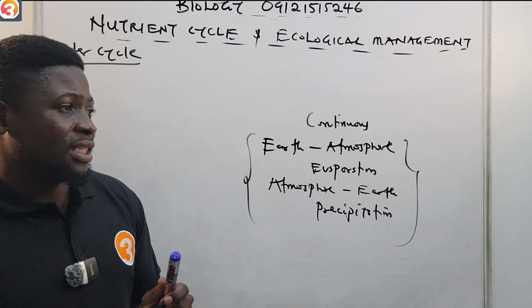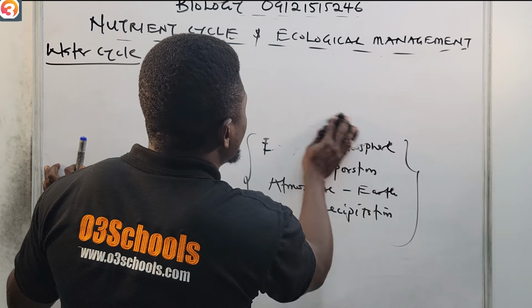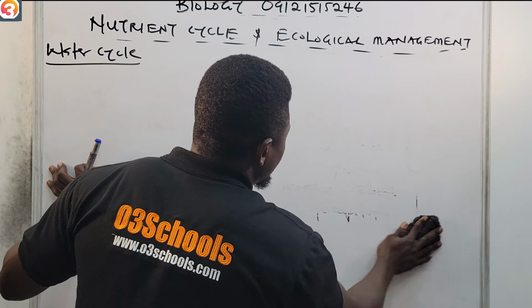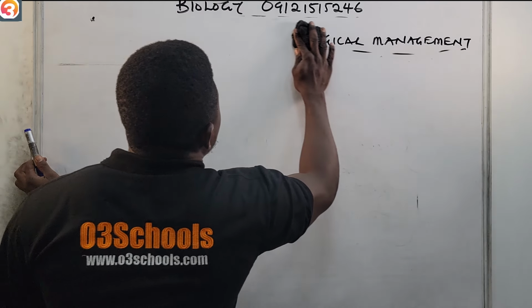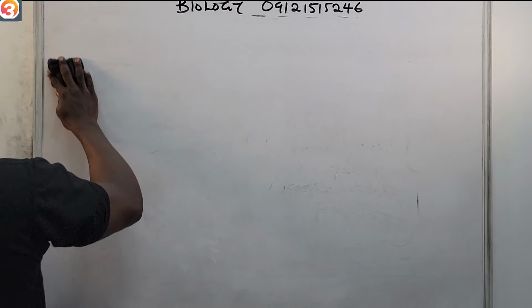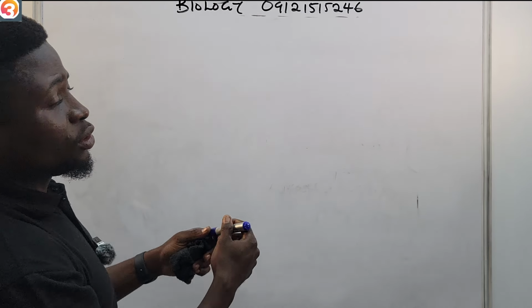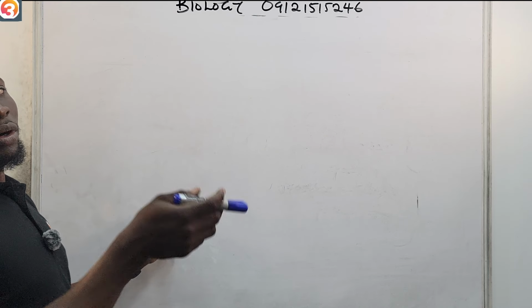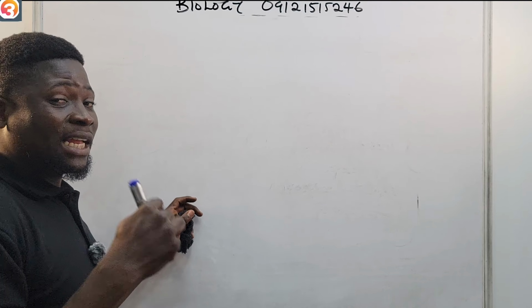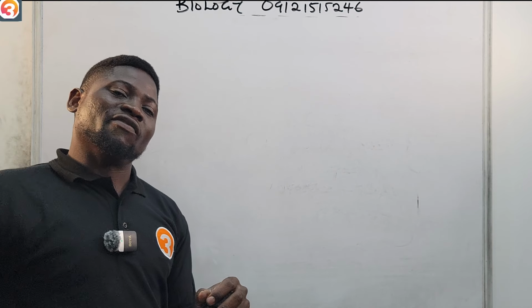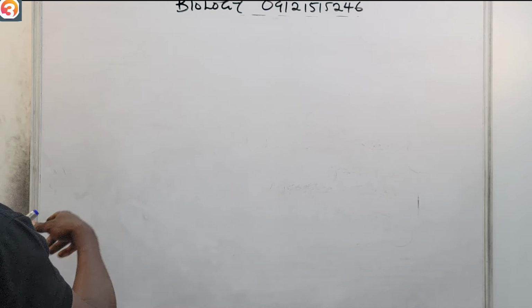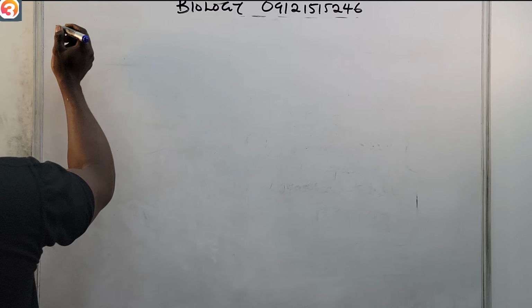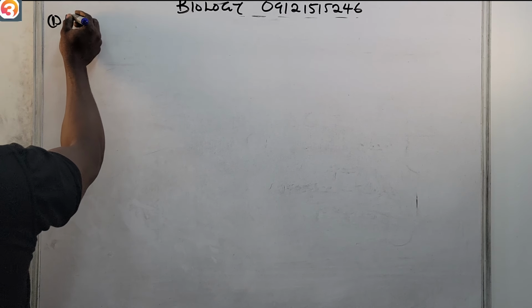So now let's quickly see the processes that are involved in the water cycle. Number one is evaporation. From our water bodies, when the sun heats the water, you see that it will evaporate. It goes to the atmosphere as water vapor. So number one is evaporation.